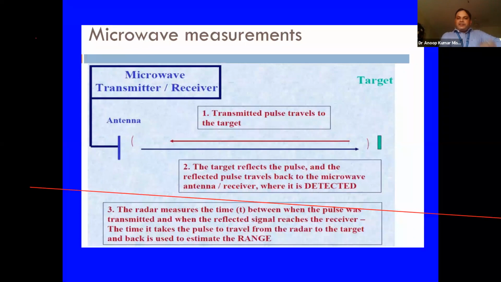Here what happens, this is just an elongated one. The target reflects the pulse, and the reflected pulse travels back to the microwave antenna where it is detected. Now the radar measures the time delay between the pulse which was transmitted and the pulse which was reflected, the difference between them, and the time it takes the pulse to travel from the radar to the target is called range. That range we have seen in that formula also.